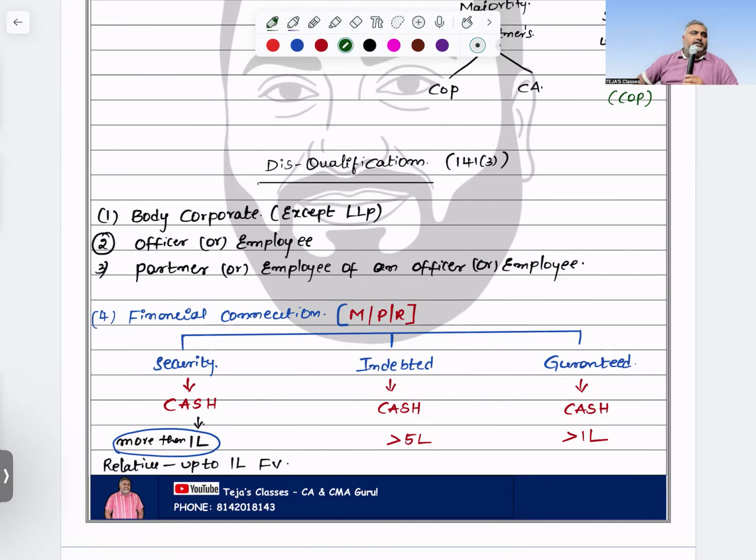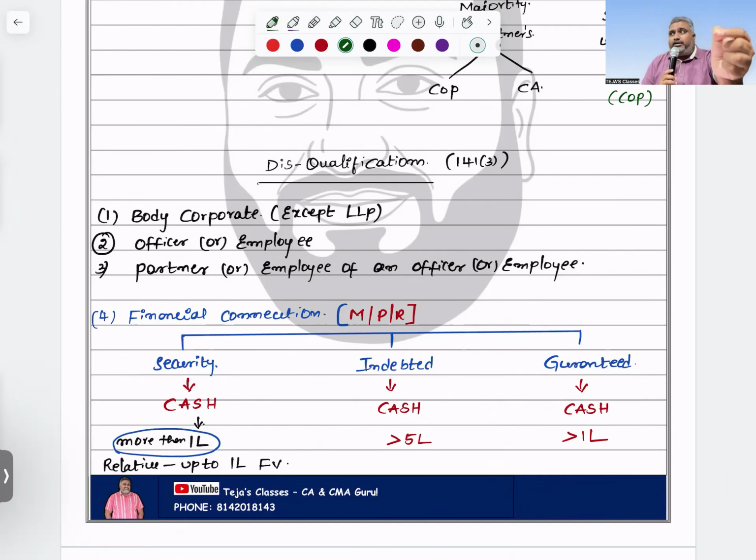Next, financial connection. If you, your relative, or your partner have any security in the company, associate company, subsidiary company, holding company, or a subsidiary of the holding company, and the amount is more than 1 lakh, then automatically you are disqualified to act as an auditor.